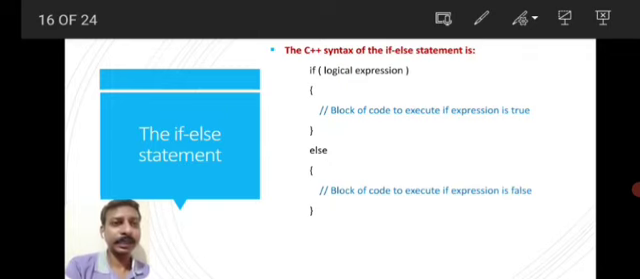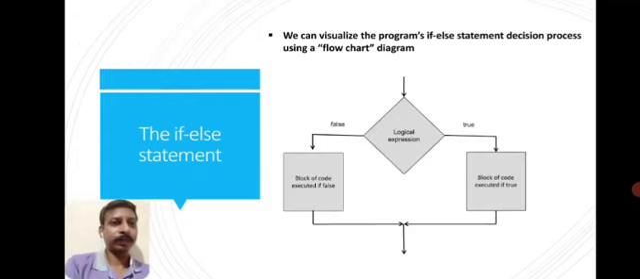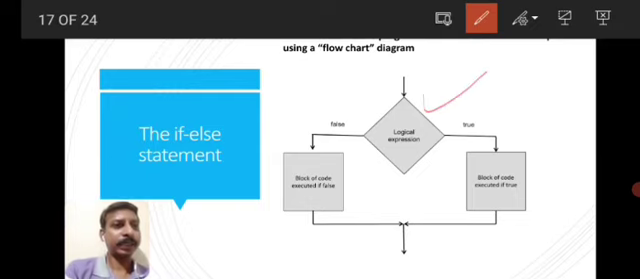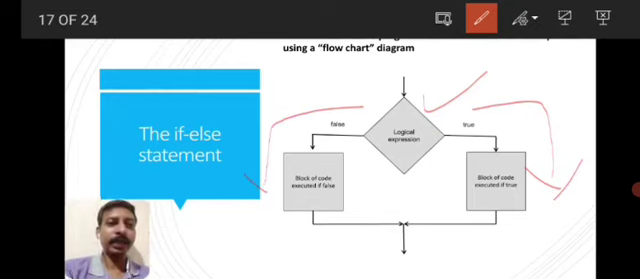So have a look at the syntax. If followed by curly braces, then the block of code, then close the curly brace, then else, same like if. That means if the first condition fails, then we have to execute whatever is inside the else block. So this is the flow chart for the if else statement. We have a logic expression here. If it is true, a set of block code will be executed. If it is false, another set of block of code will be executed.